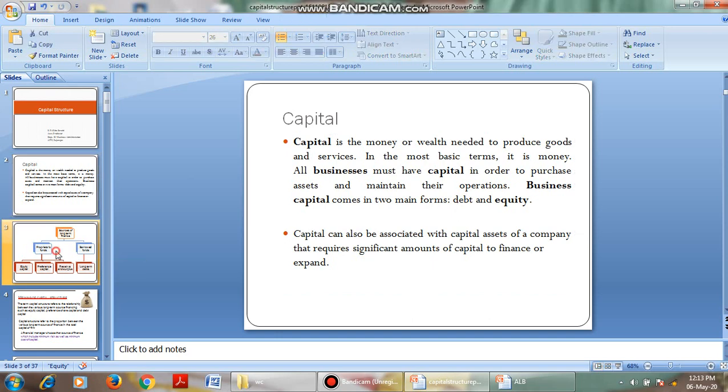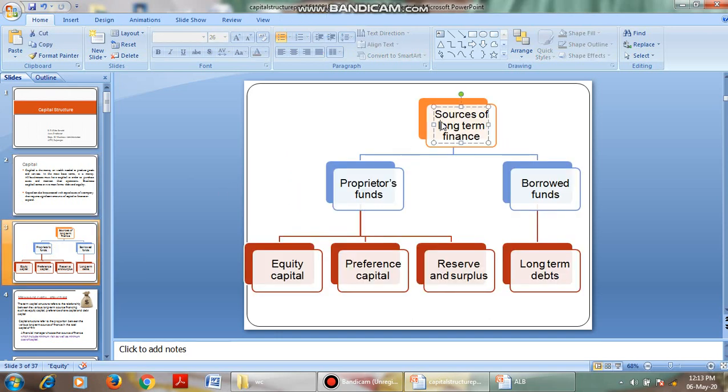Okay, now let us see what are the various sources of long-term funds. First one is proprietor funds, that is own funds, that is the owners' funds. We call it proprietor funds. That is equity capital. In the capital structure, the investors will give the money in the form of equity capital.